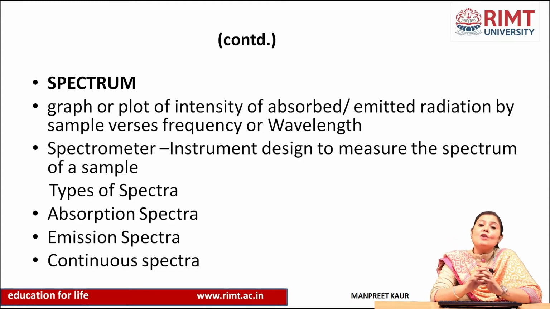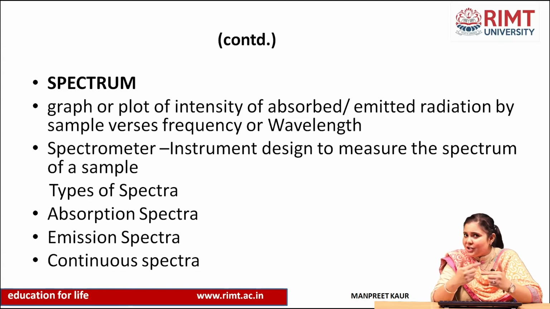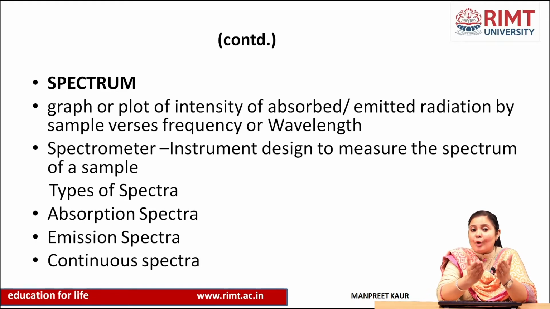And now what is the meaning of spectrometer? As the name says, meter means the measure of something, right? So a spectrometer is the particular instrument designed to measure the whole spectrum. We need to measure that spectrum, which is a plot between intensity and frequency or wavelength. The instrument we use to measure the whole spectrum of any sample which we analyze is known as the spectrometer.